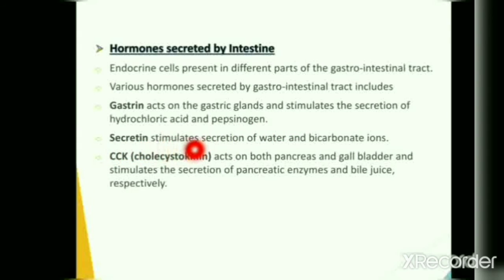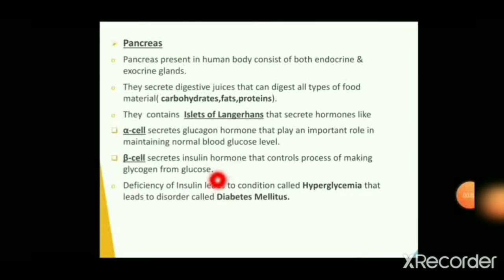Secretin stimulates secretion of water and bicarbonate ions, while cholecystokinin, in short called CCK, acts on both pancreas and gallbladder, stimulating secretion of pancreatic juice and bile juice respectively, which help in breaking down various lipids and assisting in digestion of various micronutrients in our body.